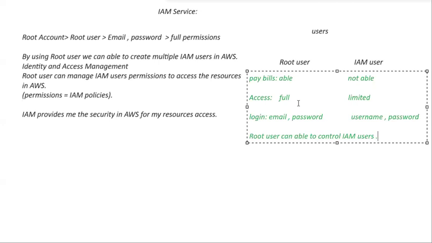Yeah. So what is the main difference between them? This root user has full access, whereas IAM users have limited access. This root user is able to pay the bills, but IAM user cannot pay the bills. How does this root user log in? By using email ID and password. So how does IAM user log in? By using username and password at the AWS management console.